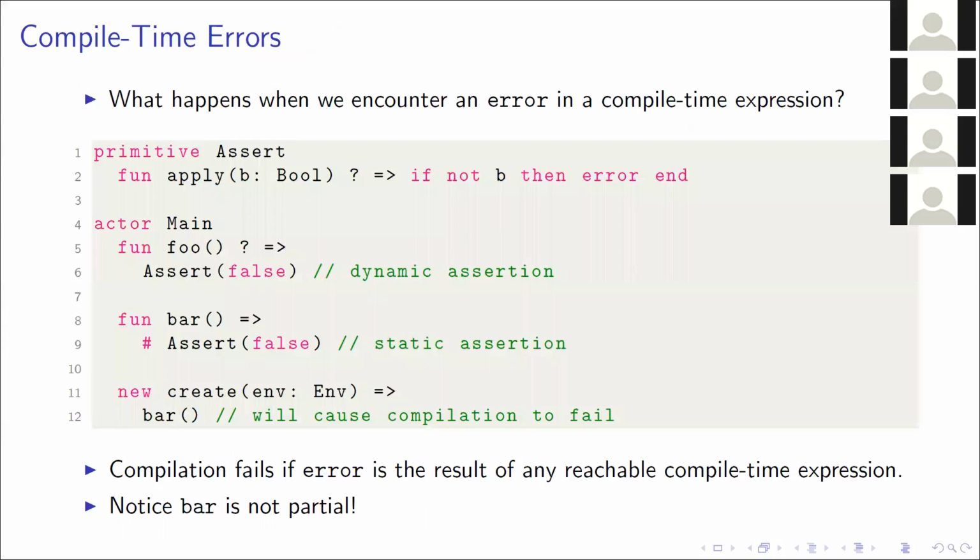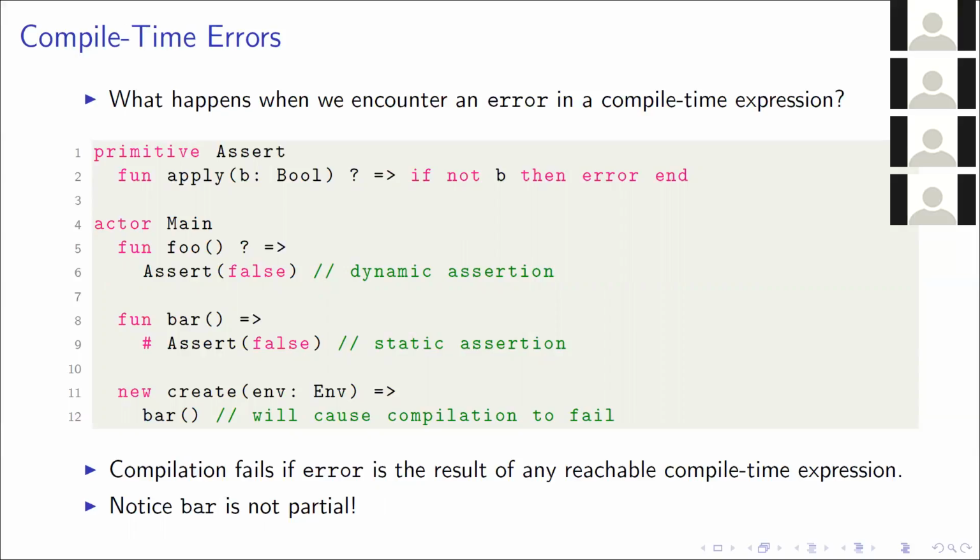Let's start off by talking about compile time errors and what happens when you encounter an error in a compile time expression. Error in Pony is a sort of method of handling exceptions. You can pass these up and cause partial functions and catch them using try-else blocks.